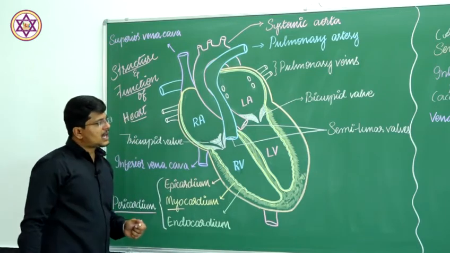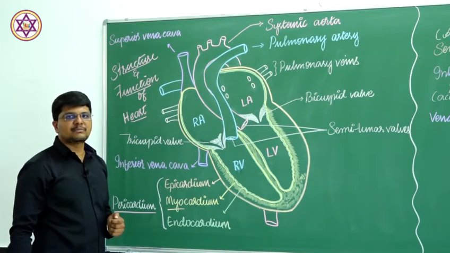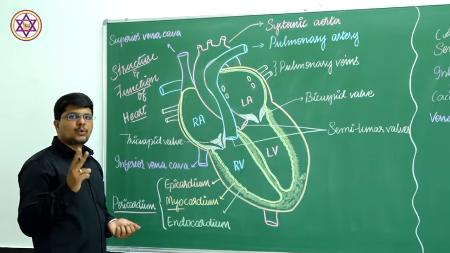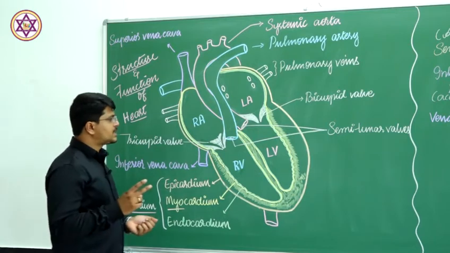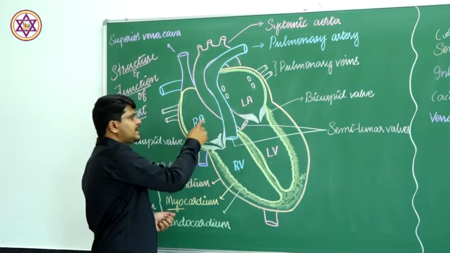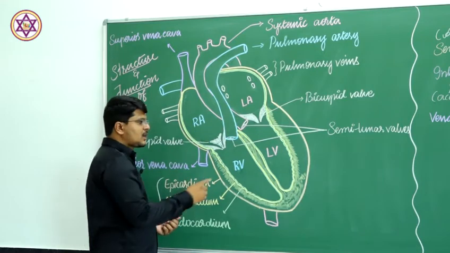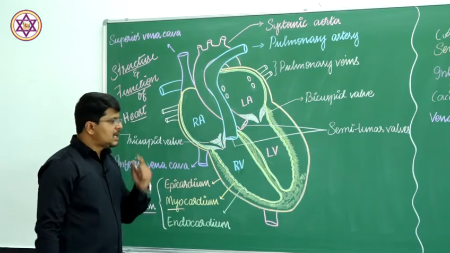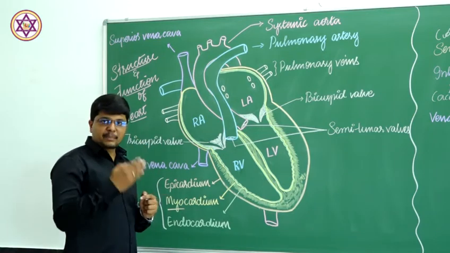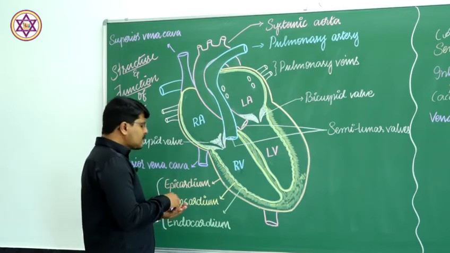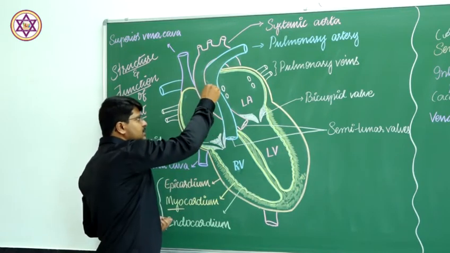And the human heart is a four-chambered heart, having two auricles and two ventricles. The auricles are the left auricle and the right auricle. The ventricles are the left ventricle and the right ventricle. This chamber partition is possible by means of septa formation. And there is a septum in this region.